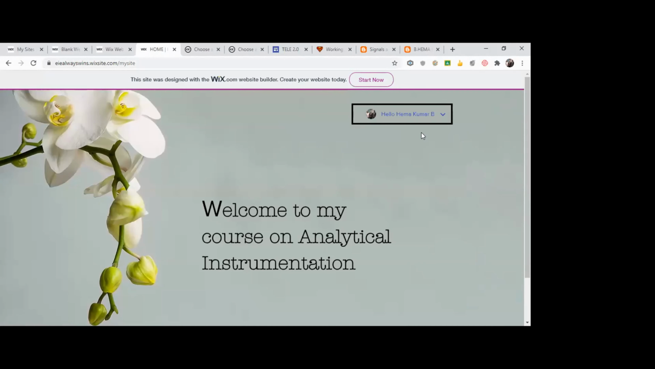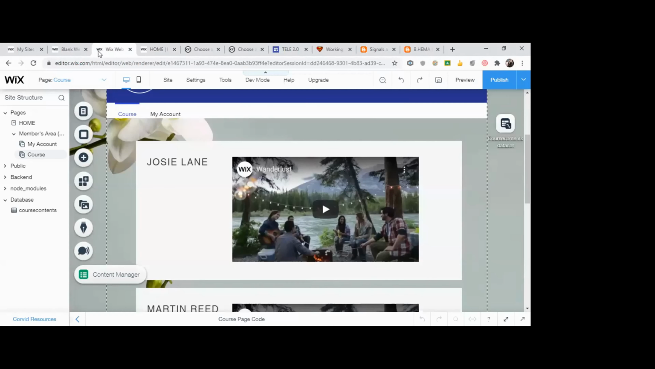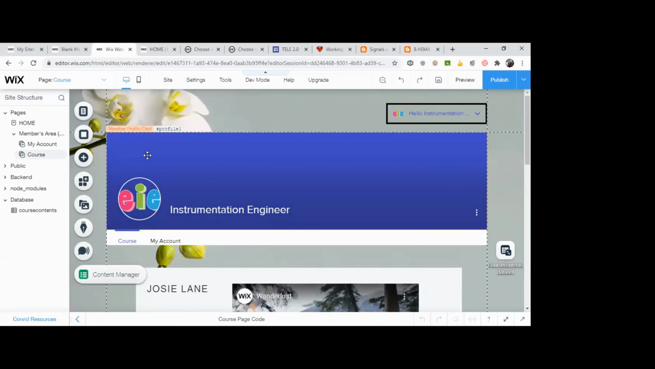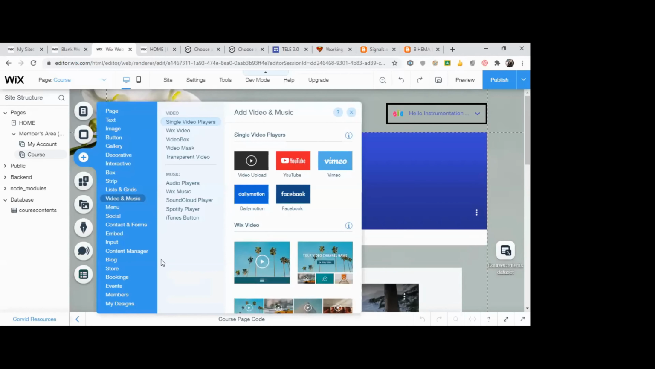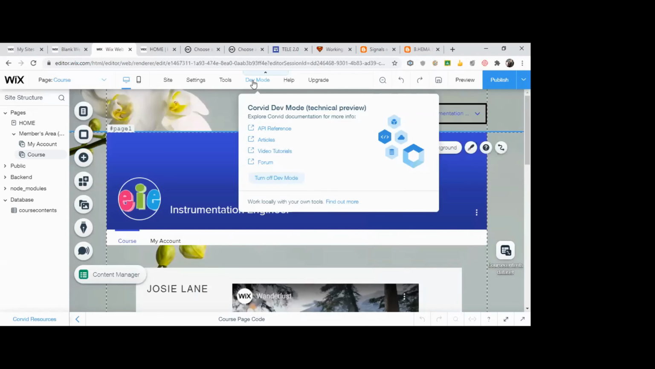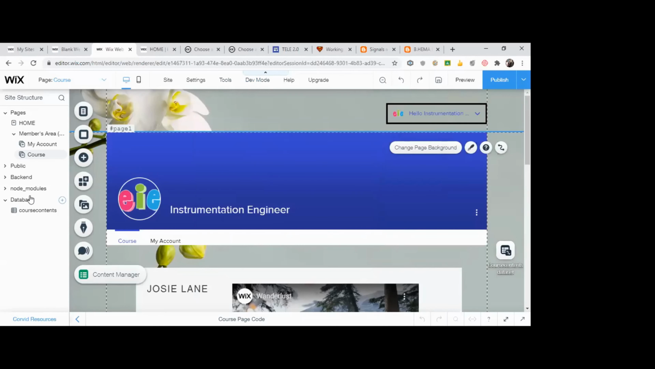What you need to do is that I'll just give a small brief view of what you have to do. You have to get into wix.com, and after getting into wix.com, the important part is under Add, you need to choose the Members page. You need to activate the Members page. Then you can modify all these login bar and all. Second thing, you need to activate the developer mode. Once the developer mode is activated, all these right windows will be available.